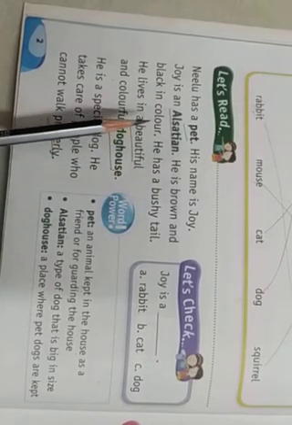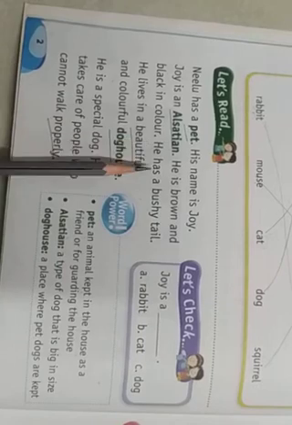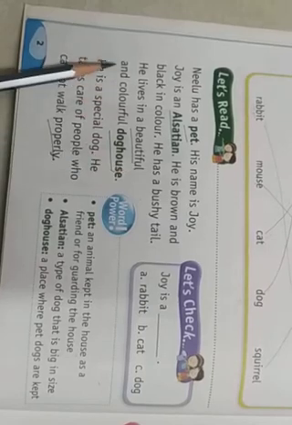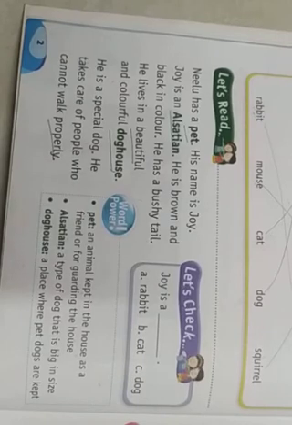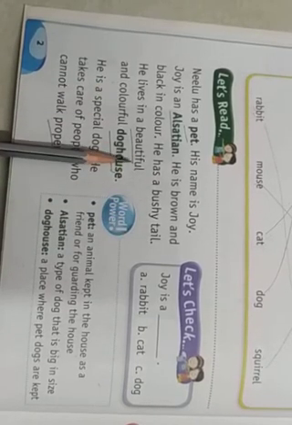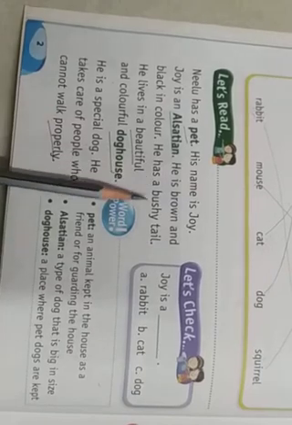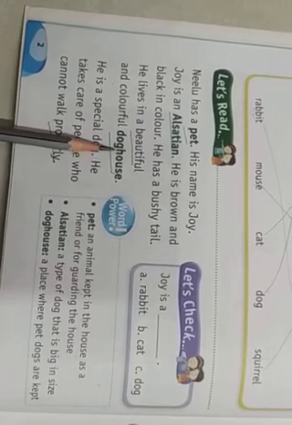Bushy tail means a long, thick tail with lots of hair on it. That is called a bushy tail. He has a bushy tail. He lives in a beautiful and colorful dog house. As we are familiar with the meaning, a dog house is a place where a pet dog is kept. He has a bushy tail. He lives in a beautiful and colorful dog house.